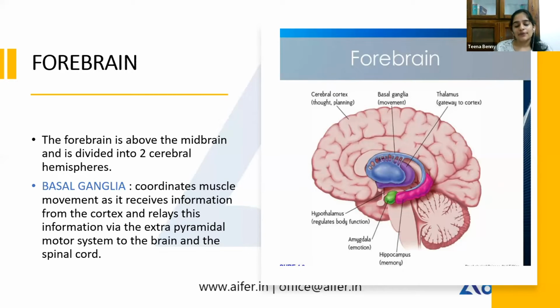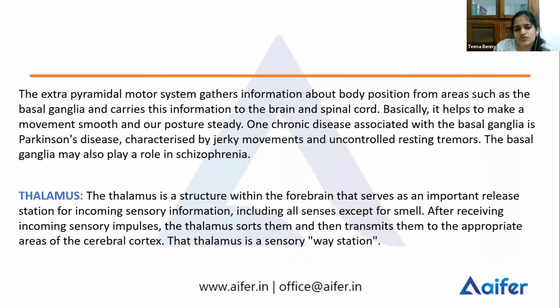So what happens here is the basal ganglia receives information from the cortex, information related to muscle movements. All the information related to muscle movements is received by the basal ganglia from the cortex, and it is sent to the brain and the spinal cord through the extrapyramidal motor system. Now, what is this extrapyramidal motor system?